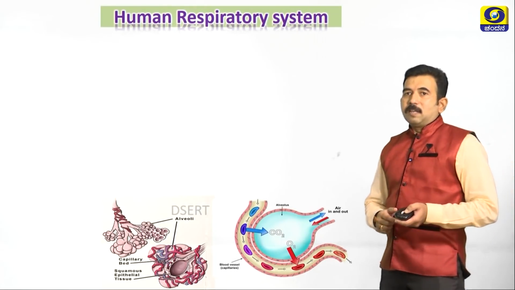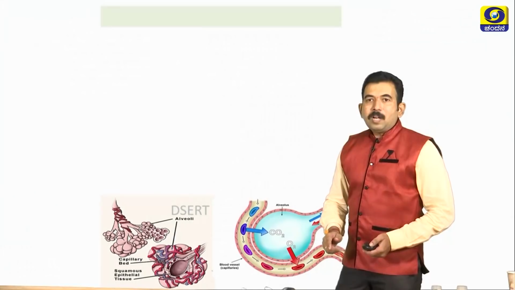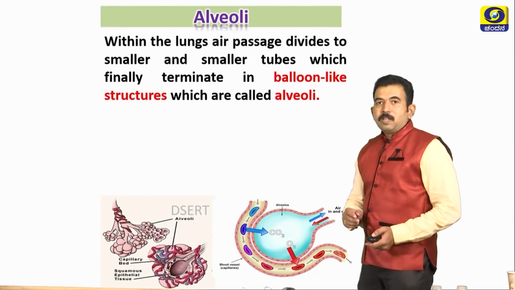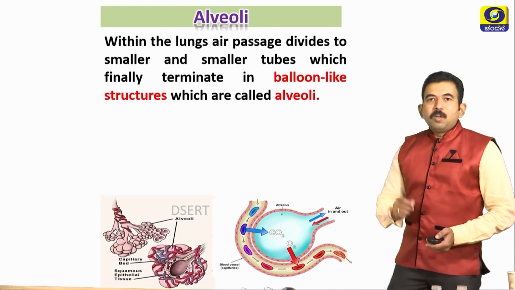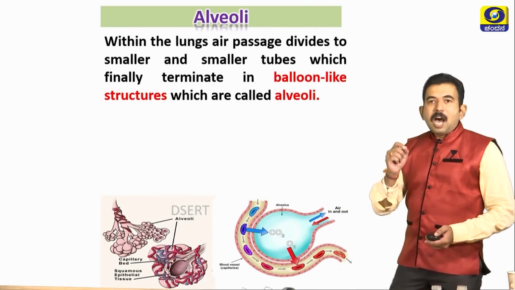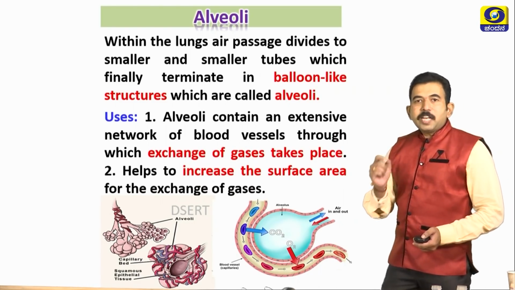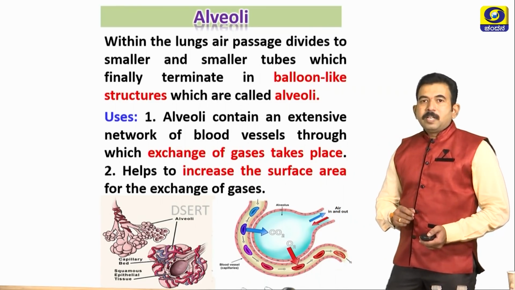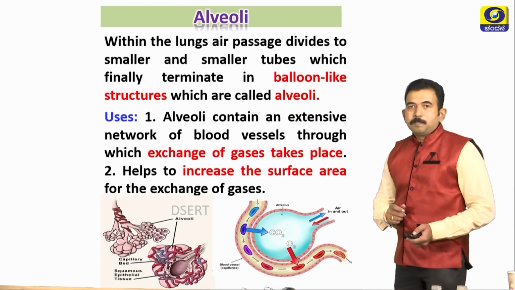Students, please observe this diagram. What are these? Yes, you are right. These are alveoli. What are alveoli? Alveoli are balloon-like structures. Within the lungs, the air passage divides into smaller and smaller tubes which finally terminate into balloon-like structures called alveoli. Uses of alveoli: alveoli contain an extensive network of blood vessels through which exchange of gases takes place, which helps to increase surface area for the exchange of gases.